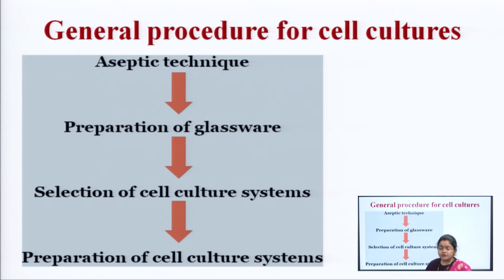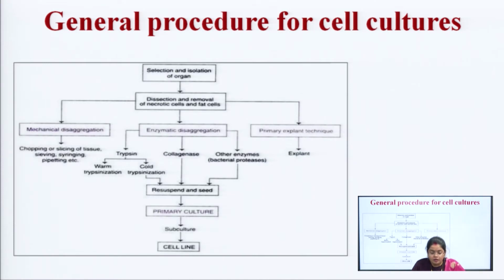Then comes your preparation of the cell culture systems. Once the culture system has been decided, like what we need, like we need solid media, we need liquid media. After that, we start preparing the requirements that would be there while we are carrying out the procedure for the cell culture system. Coming to the next slide. So, this is the general procedure, the complete procedure for your cell culture.